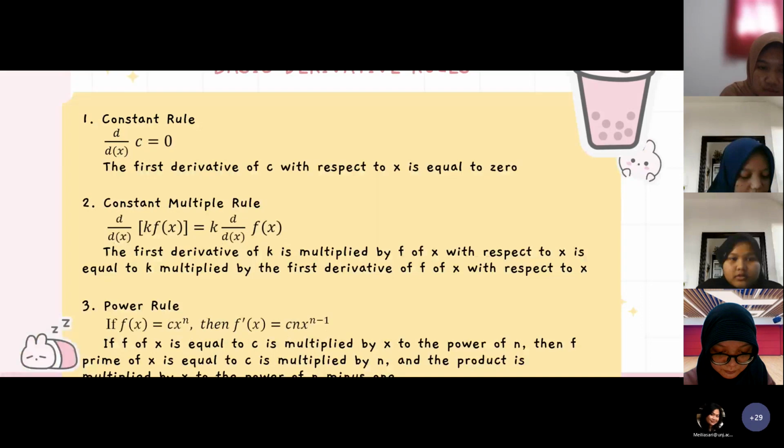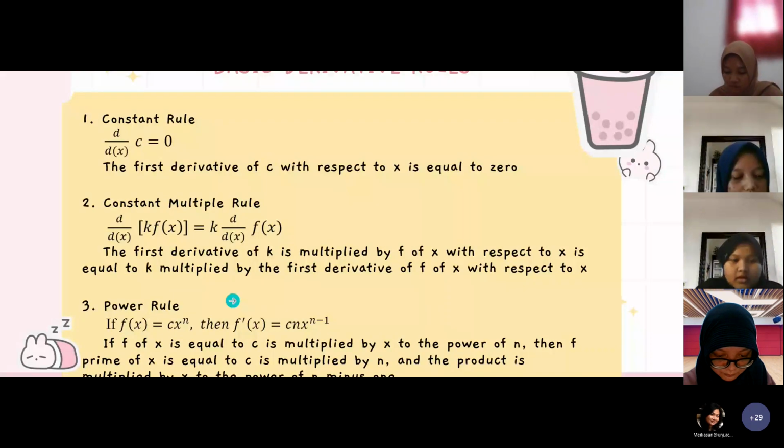Basic derivative rules. First, constant rule. The first derivative of c with respect to x is equal to 0. Second, constant multiple rule. The first derivative of k multiplied by f of x with respect to x is equal to k multiplied by the first derivative of f of x with respect to x.